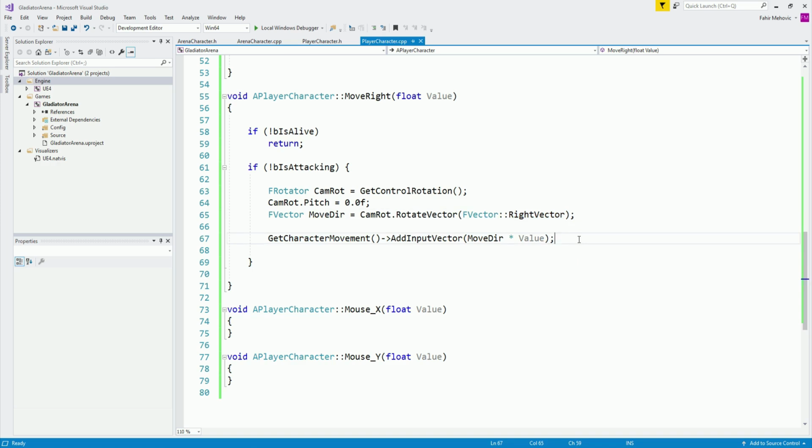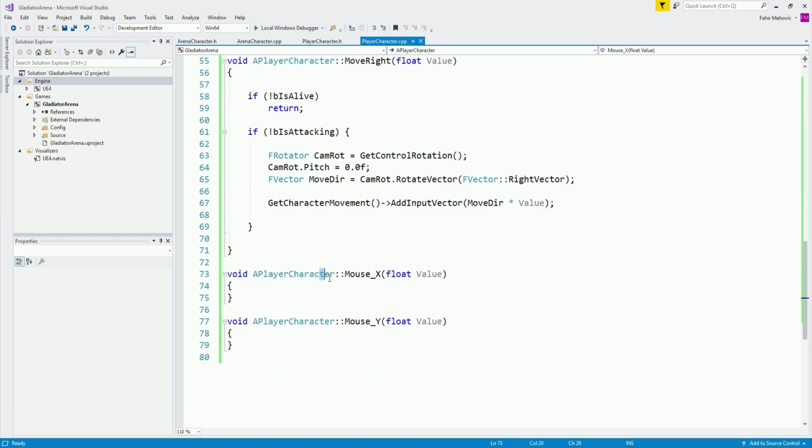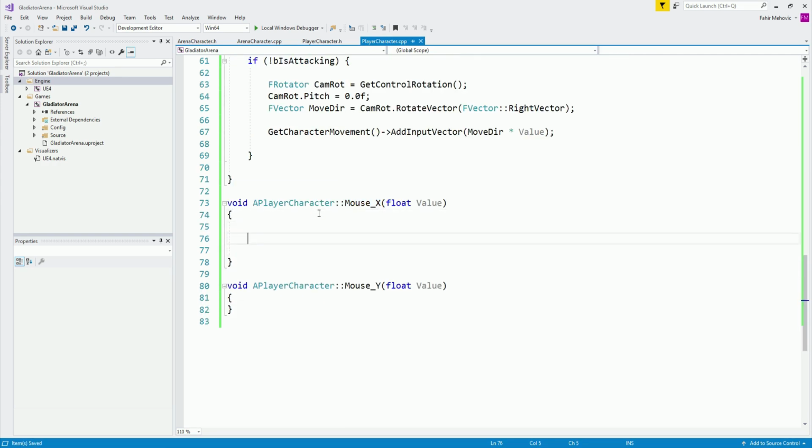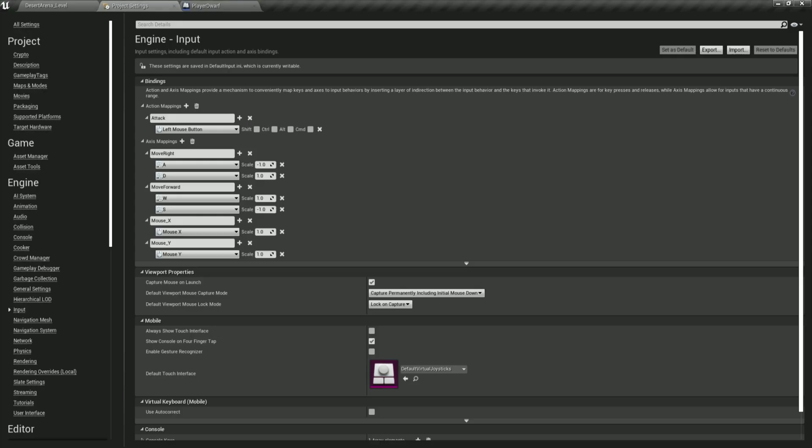Now we can test this out, but before we do that, let's also finish the mouse X and mouse Y. So here in the mouse Y, what I'm going to do is say float input, which is going to be equal to the value over here, and this value is basically going to be the scale that you see over here. And by the way, if you want the inverse, you can either use -1 or 1 for the Y axis.